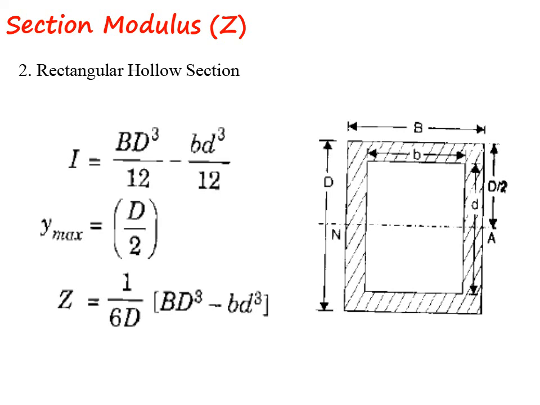Similarly, for a rectangular hollow section, the moment of inertia value will be equal to capital B capital D cube by 12, which means overall breadth into overall depth cube divided by 12, minus small b small d cube by 12, and y maximum value is equal to overall depth divided by 2. Substituting this, we get the section modulus for a rectangular hollow section equal to 1 by 6D into capital B capital D cube minus small b small d cube.